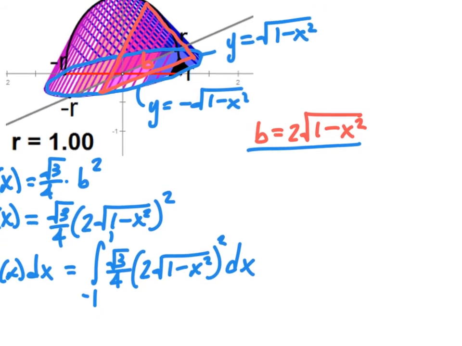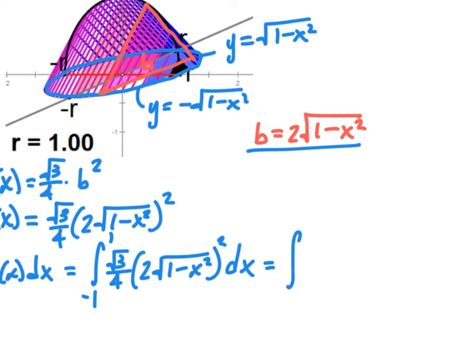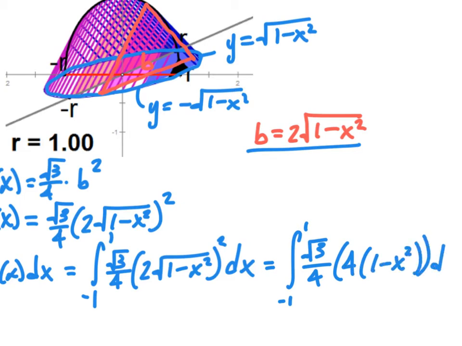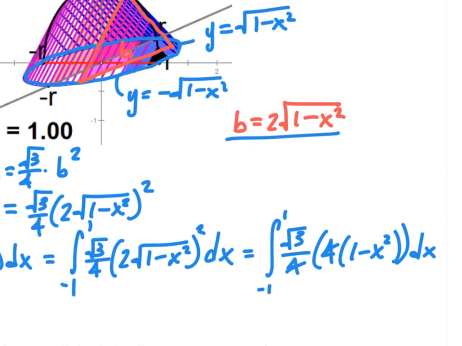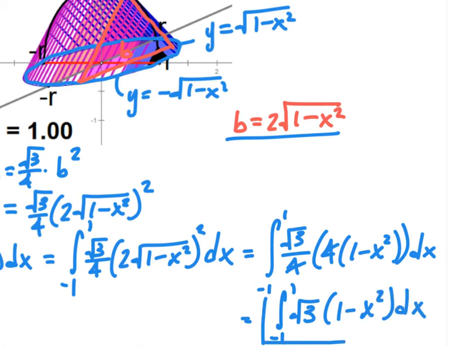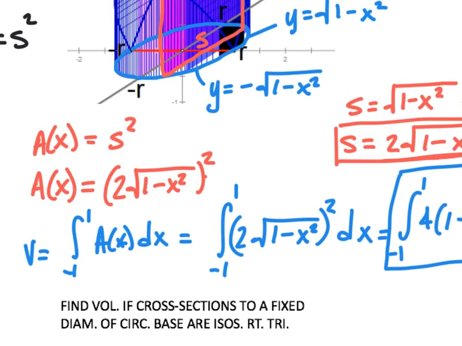Okay, and this could be simplified, and we could say the integral from -1 to 1 of the square root of 3 over 4 times the quantity 4 times the quantity 1 minus x squared dx. And then these 4's would actually divide out. So we could then write this as the integral from -1 to 1 of the square root of 3 times 1 minus x squared dx, and we could integrate from there. Again, we are just concerned about setting these up right now, but you still need to know how to do them by hand.